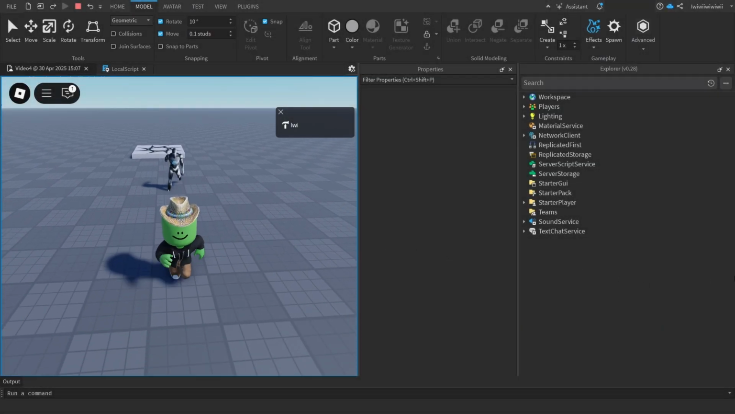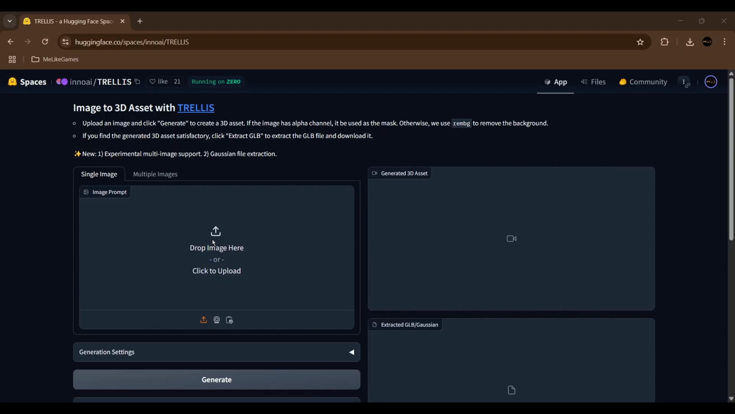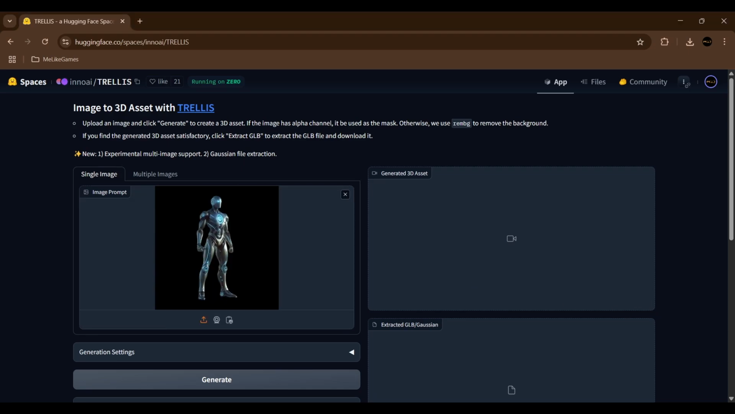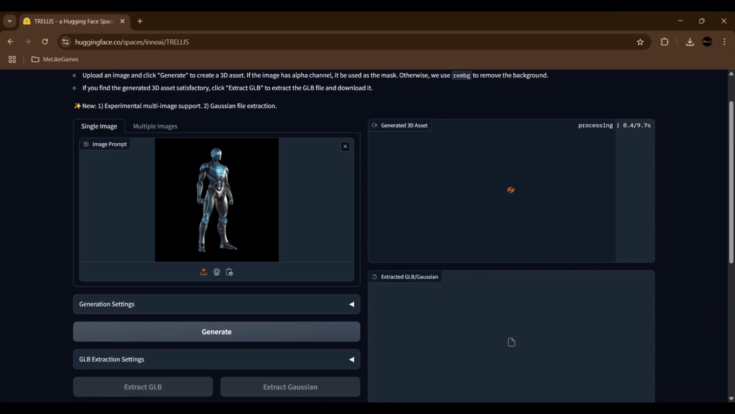Here's how to make 3D characters you can animate with a photo using AI. First, go to Trellis, the link is in the description, then upload your image. After that, click Generate and wait for it to load. Note that Hugging Face has a usage quota that prevents infinite model generation, so be mindful of that.